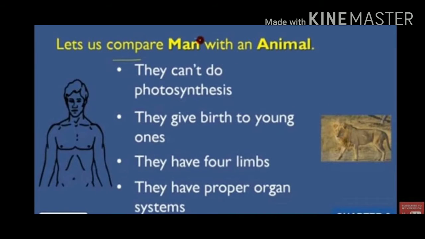After the comparison of plants, let us compare man with an animal. They cannot do photosynthesis. They give birth to young ones. They have 4 limbs. They have proper organ systems. So students, there are so many similarities between them.